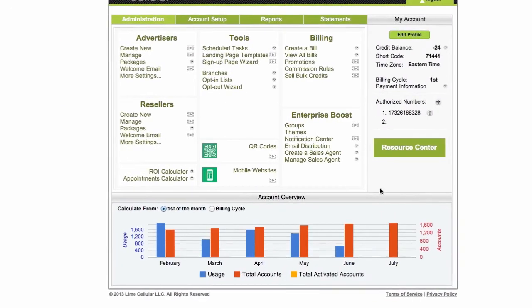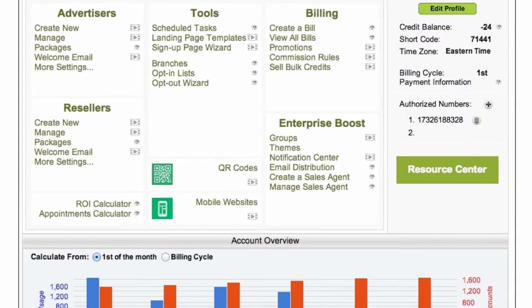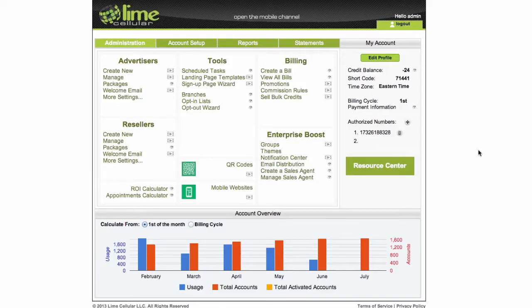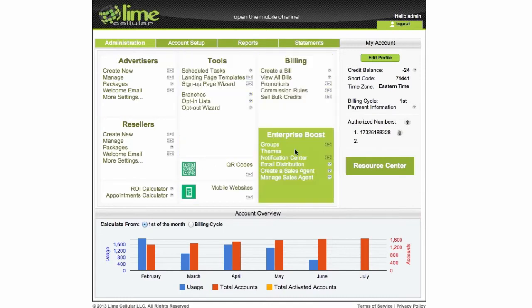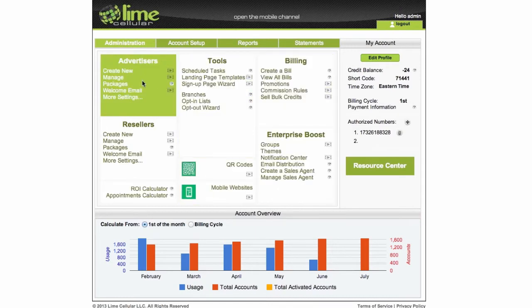So this is our new admin dashboard. Very clean, very simple, with a lot of shortcuts and navigations to everything. So it's basically organized with those panels based on the subject, right? So we have advertisers. So everything that is related to advertisers will be in this panel.